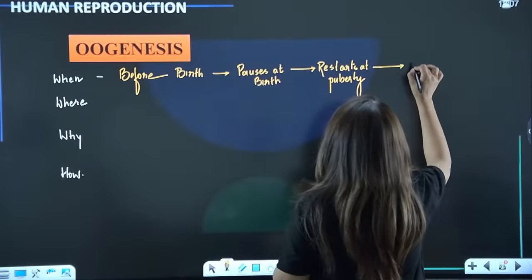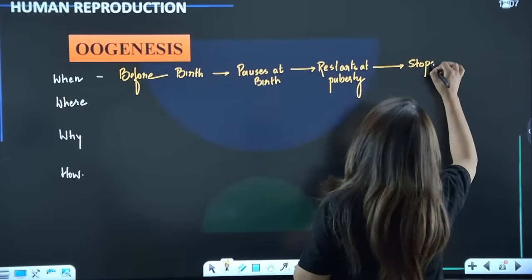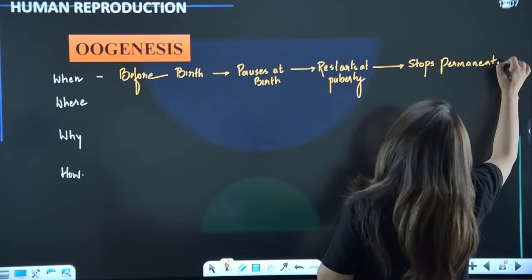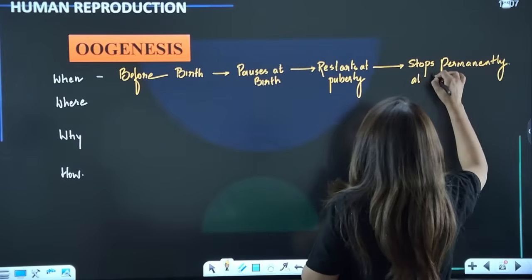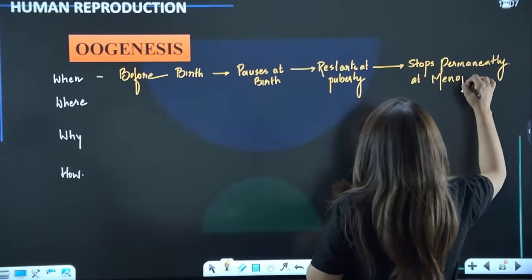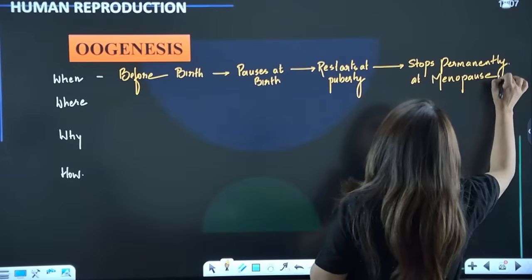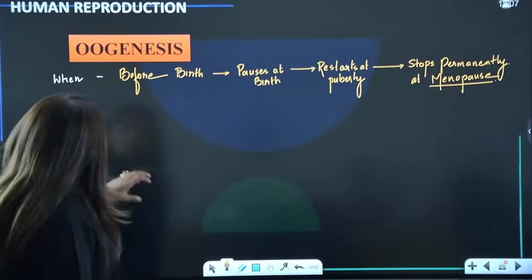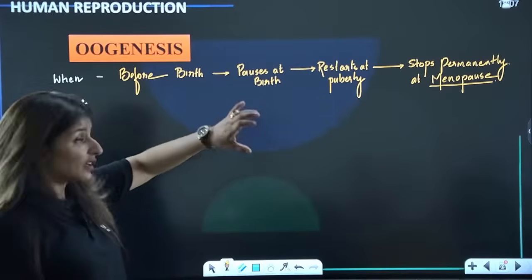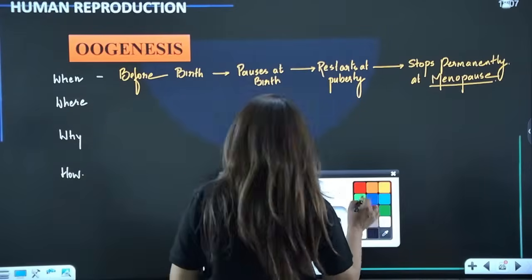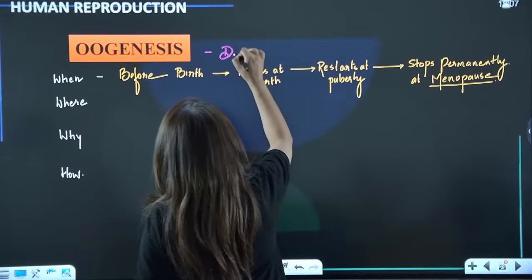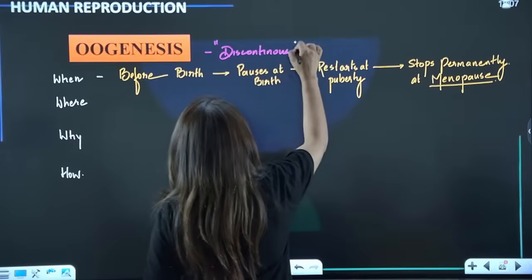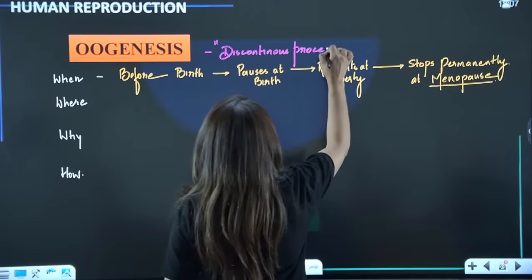It stops permanently at a certain age, which we call menopause, around 45 to 50 years of age. So it is not occurring continuously. Hence, oogenesis is a discontinuous process. Can we say it? Yes or no?